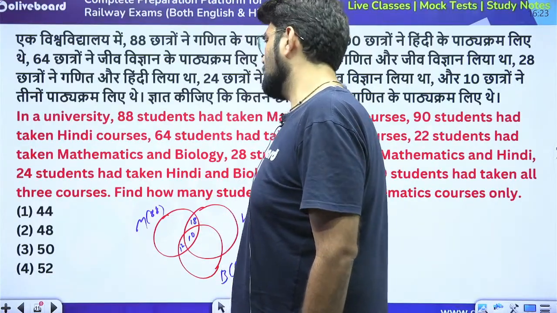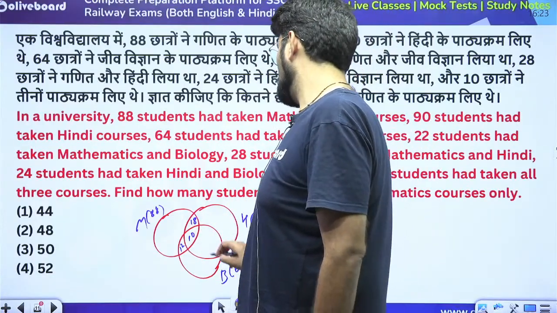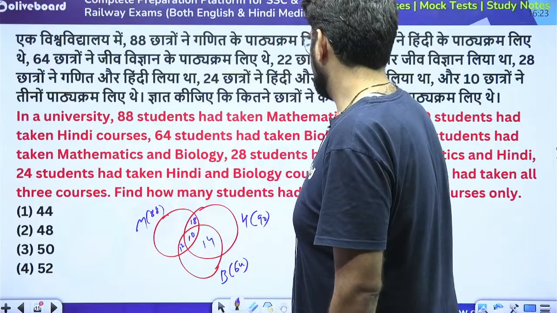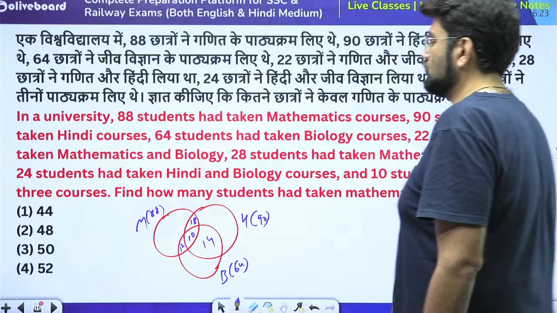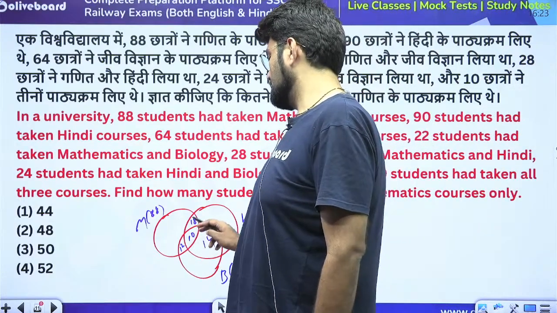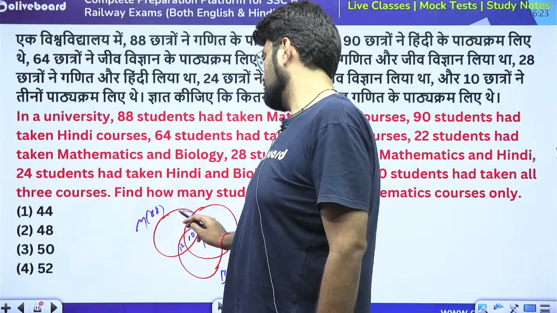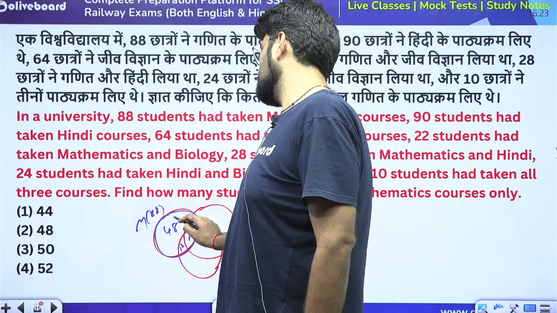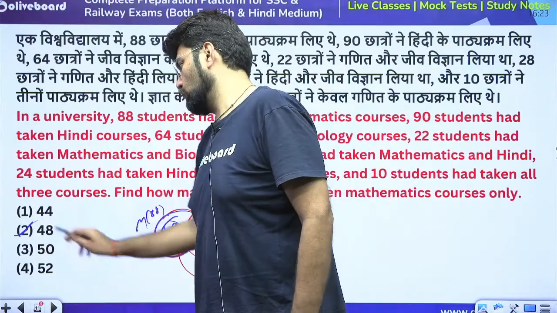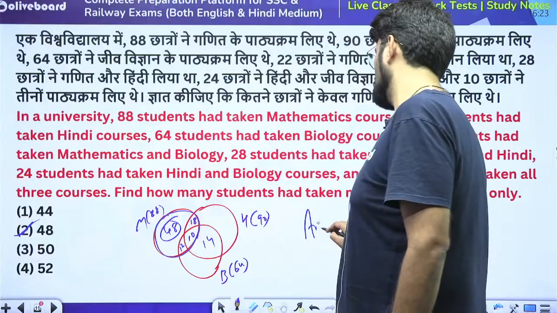This is 18. And 24 have taken Hindi and bio. So this is 14. Now they are asking you how many have taken maths only. So this is 12 plus 18, 30 plus 10, 40. This whole thing is 88. 88 minus 40 will give you 48. So how many have taken maths only? It's 48. Option 2. Okay, easy.